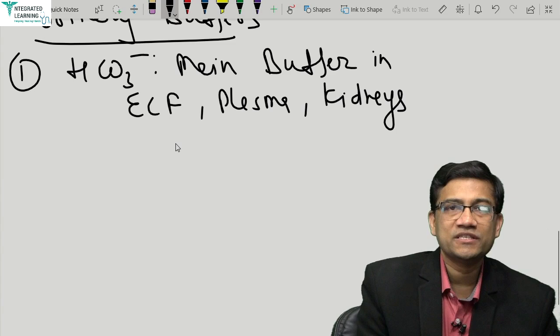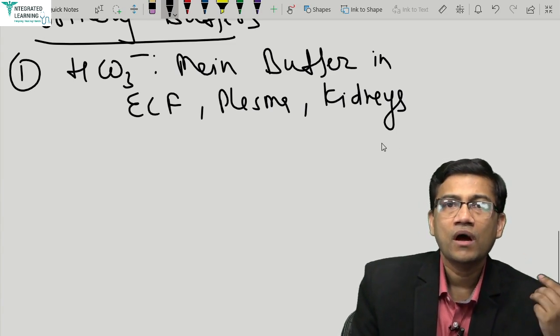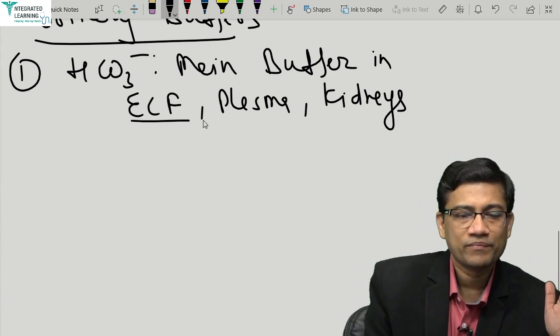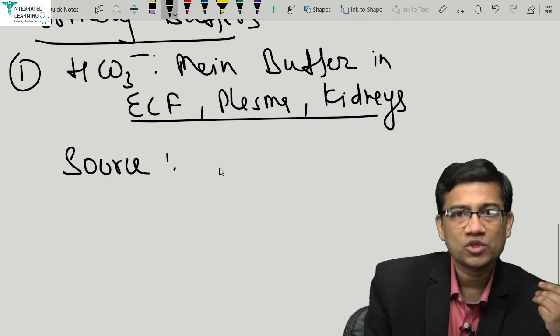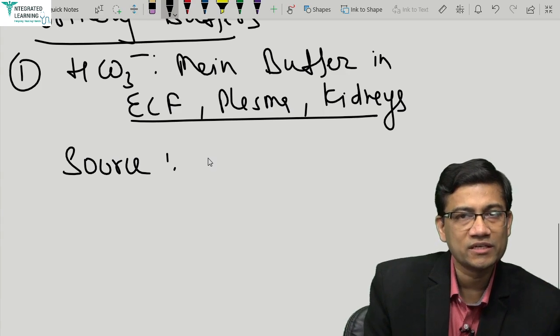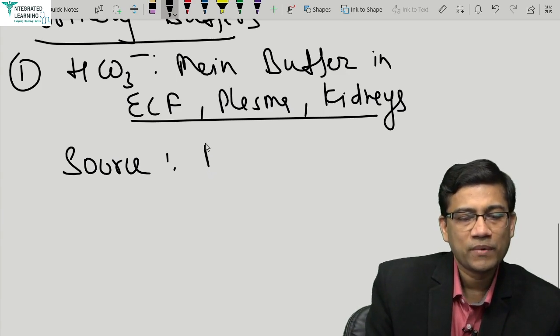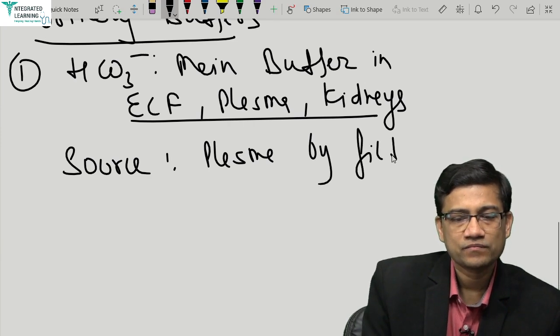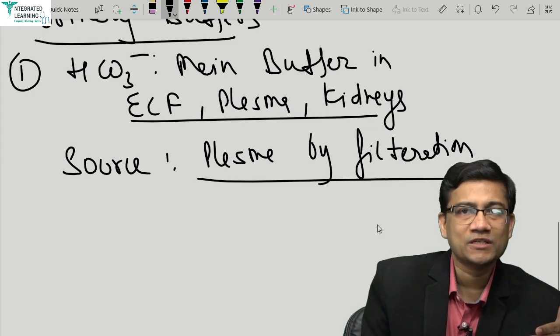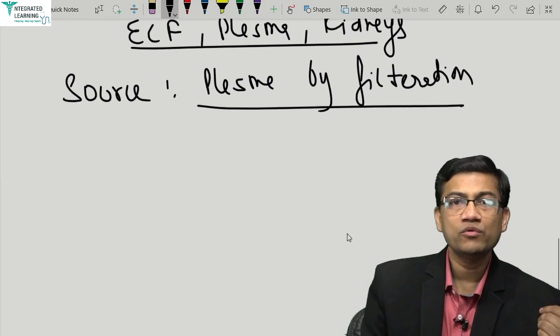So in ECF, plasma, kidney, bicarb is the main buffer. Okay, clear? Now what is the source of bicarb in kidney? It is not produced by the tubular cell, but rather it is filtered. So the source is plasma by filtration. So whatever is in the plasma would be available for buffering action.